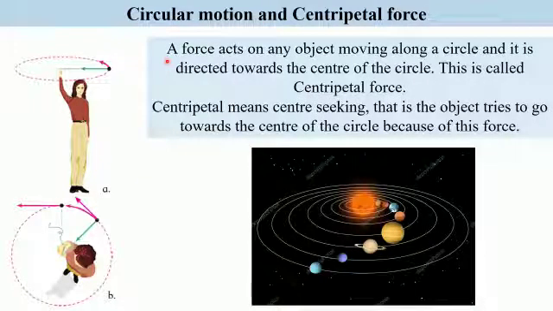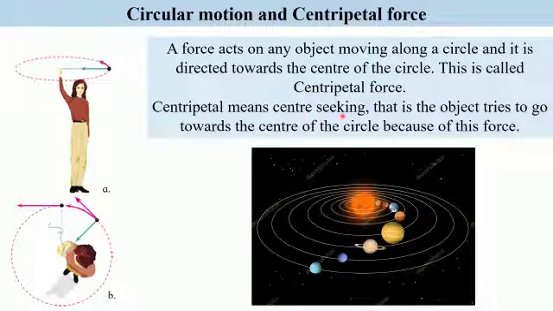So what we learn from this activity is that there is a force acting on the object that is moving along a circle, and it is directed towards the center of the circle. This is called centripetal force. Any object that moves in a circular path is acted upon by a force directed towards the center, and this force is called the centripetal force.